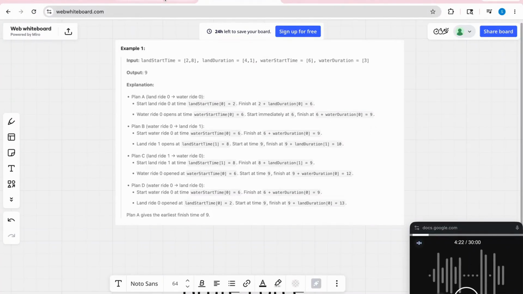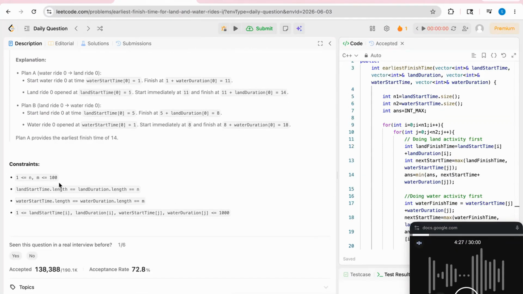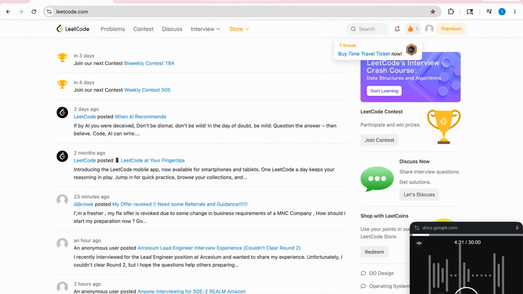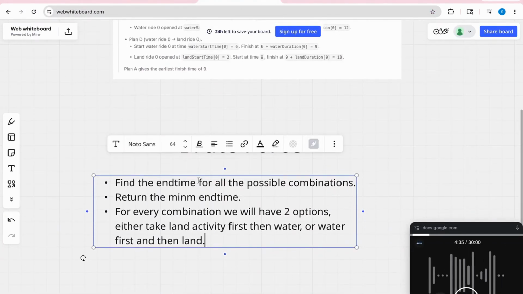Now, if we see the constraints of this question, they go till 100. So the brute force approach will also work for this. So let's go to the brute force approach. The brute force approach is simple. We'll find the end time for all possible combinations, and then we'll return the minimum end time.